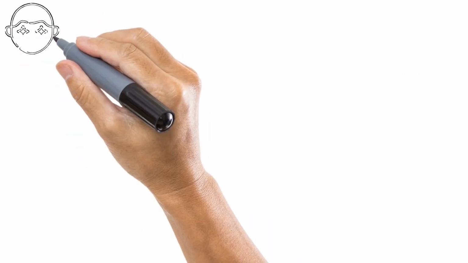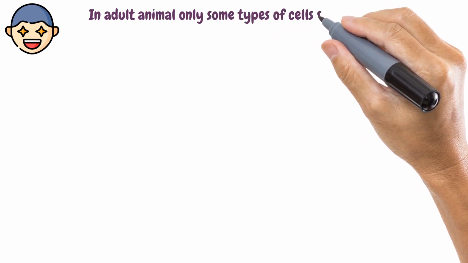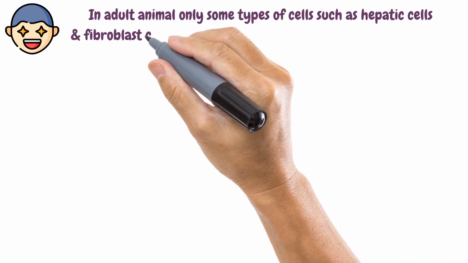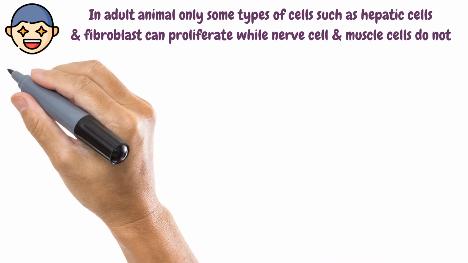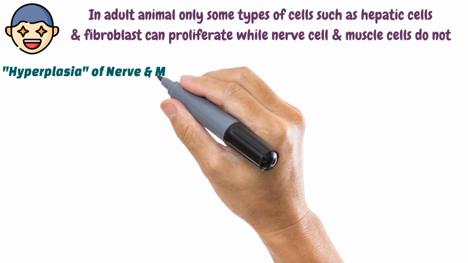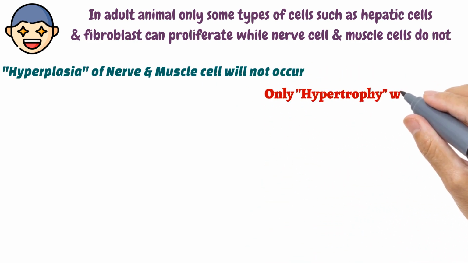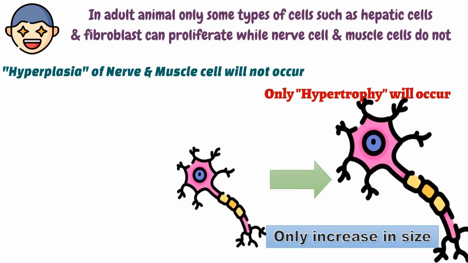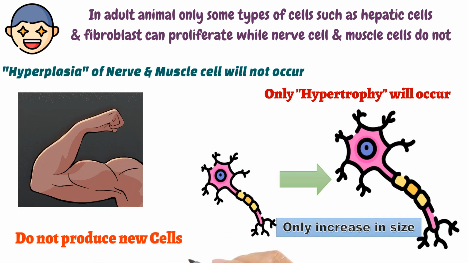Now, remember this interesting fact that in adult animals, only some types of cells such as hepatic cells and fibroblasts can proliferate, while nerve cells and muscle cells do not. Meaning, hyperplasia of nerve and muscle cells will not occur. Only hypertrophy will occur. Meaning, nerve and muscle cells only increase in size. They do not produce new cells.